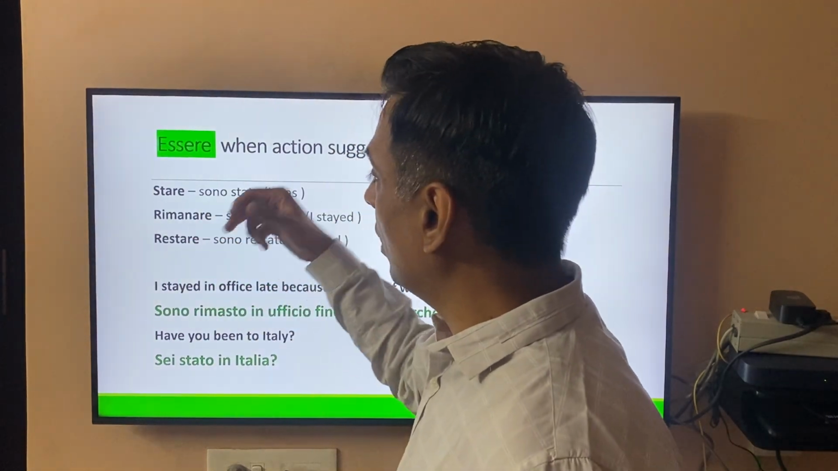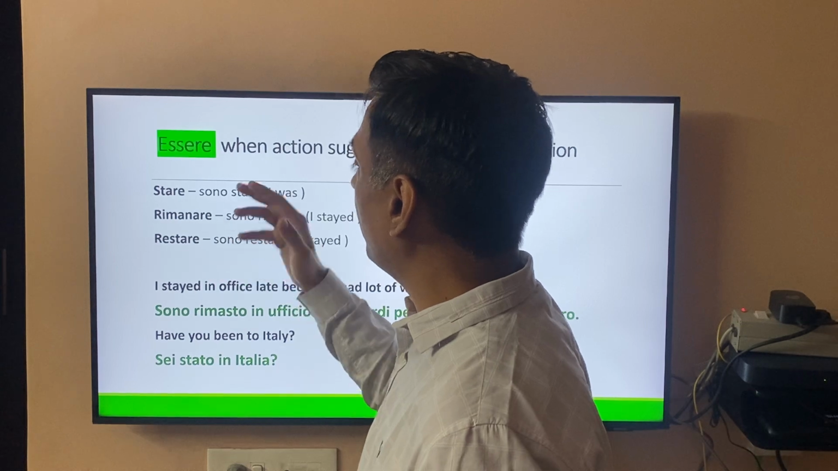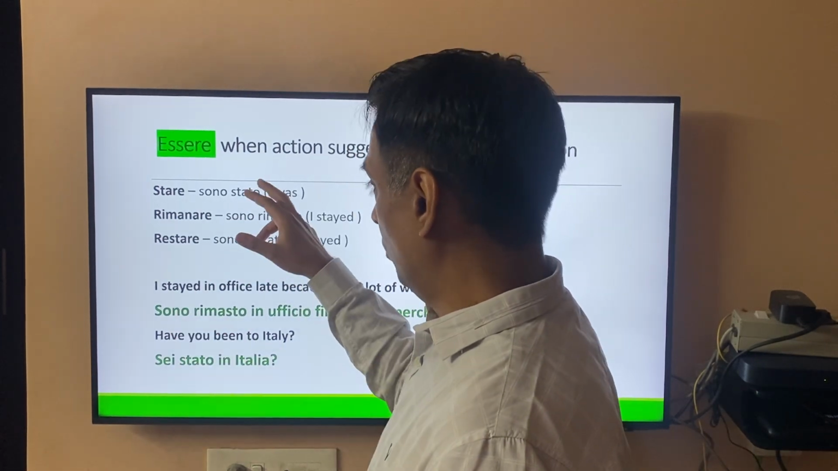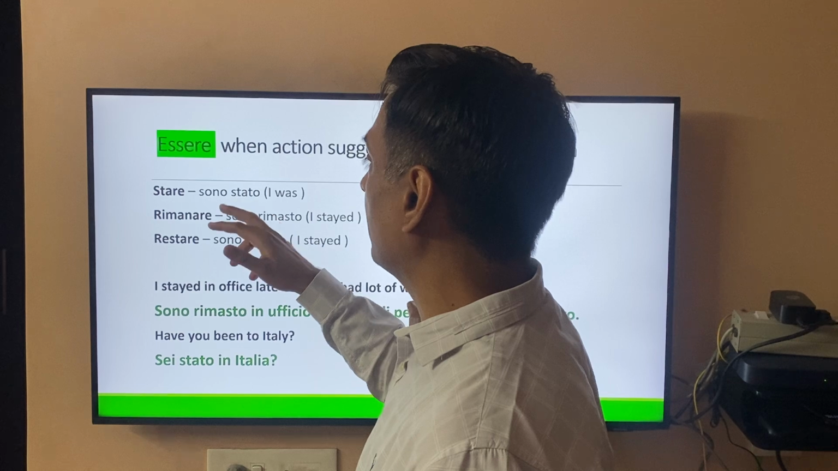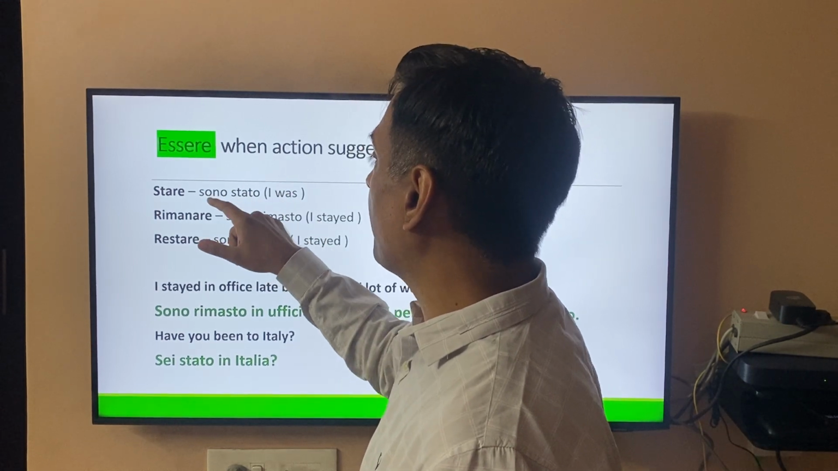And with plural also, if there is more than one person, if it is plural, then it also changes. Like we were, so it's going to be abbiamo stati.